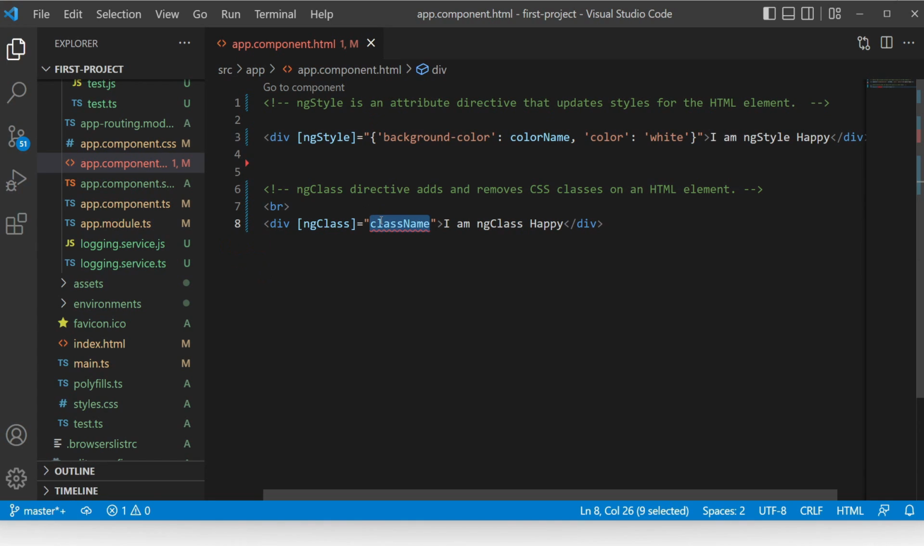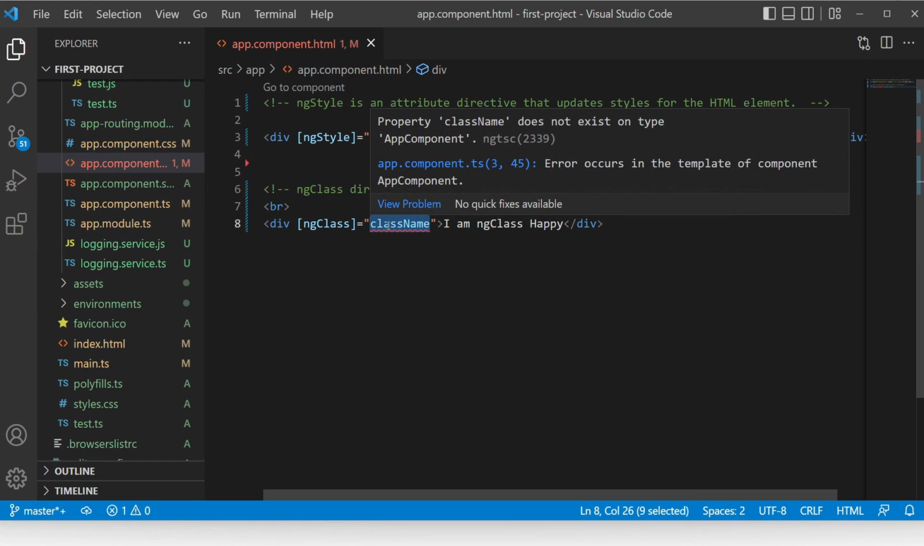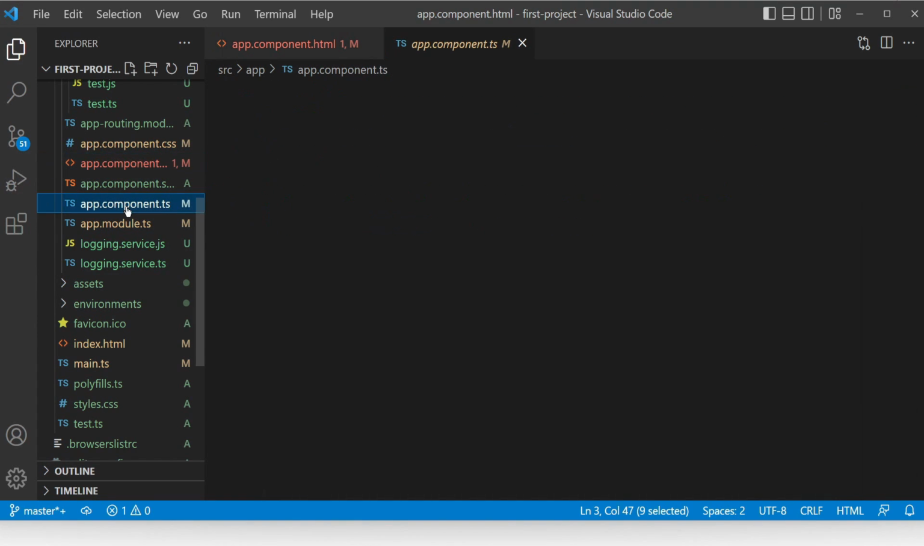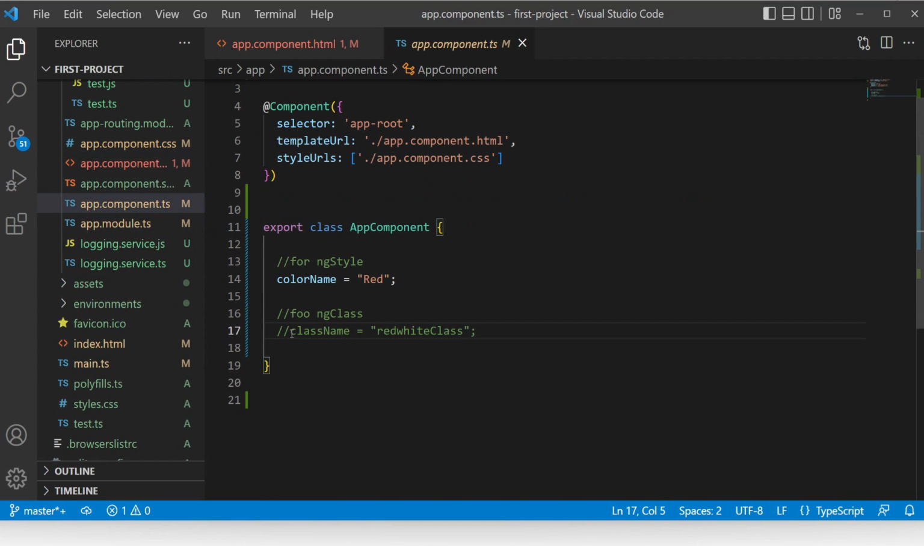For resolving this error, we have to set this in the app component TS file, as we have set the color name for ng-style, similar to this only. Let me set it. I will remove the comment and it is set now. className equal to red-white-class. This red-white-class is the CSS class which we have to set in the CSS file.